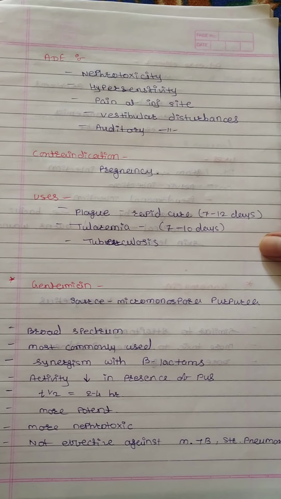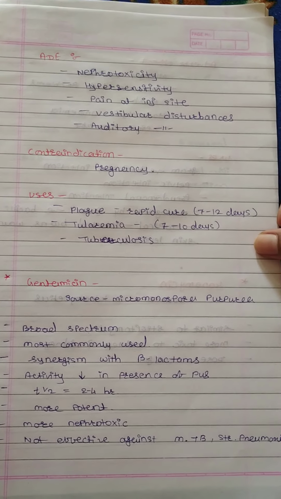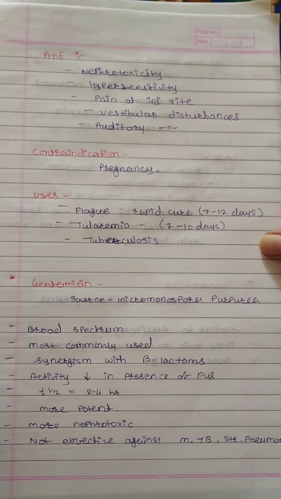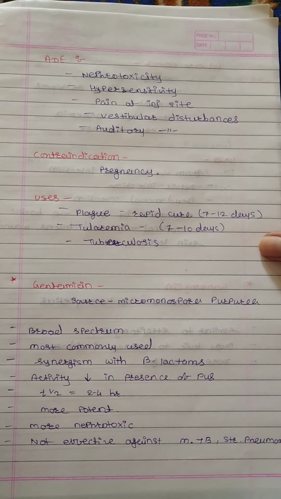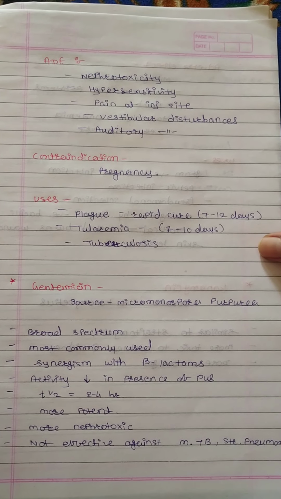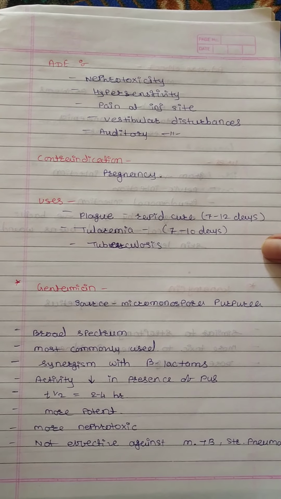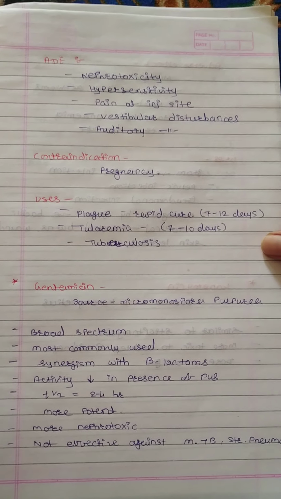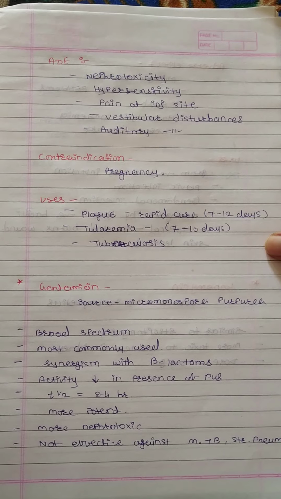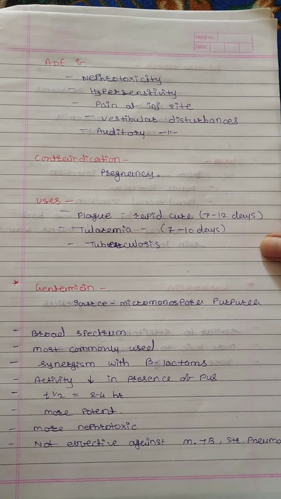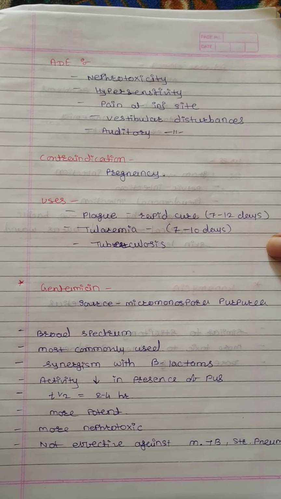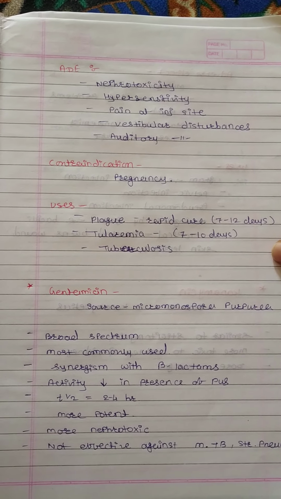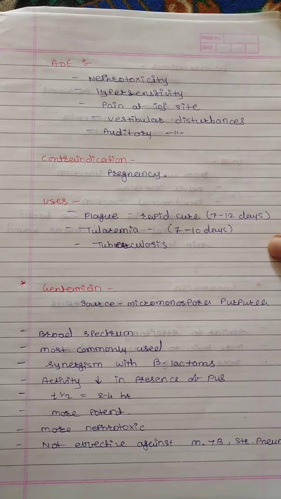Next are the adverse drug effects of streptomycin: nephrotoxicity, hypersensitivity, pain at the injection site, vestibular disturbance and auditory disturbance. It is contraindicated in pregnancy. Uses are for tuberculosis and plague, with rapid cure in 7 to 12 days, and for tularemia 7 to 10 days.